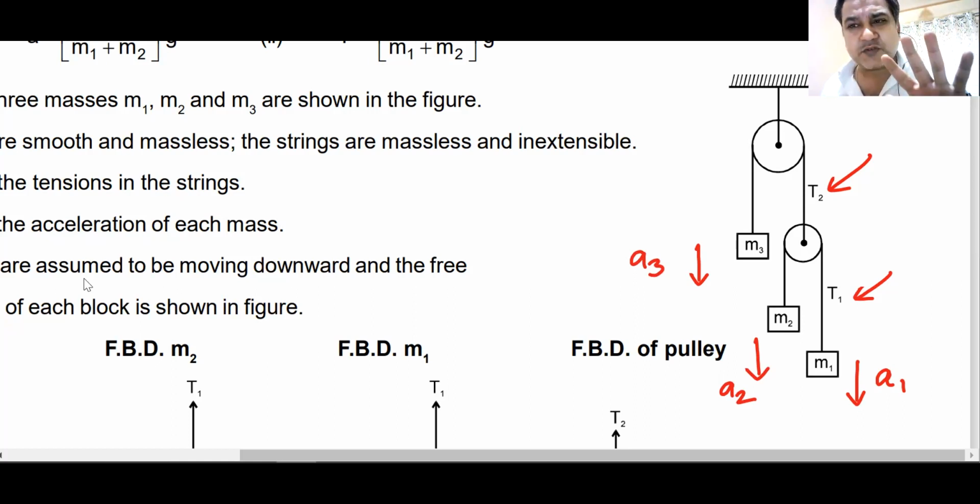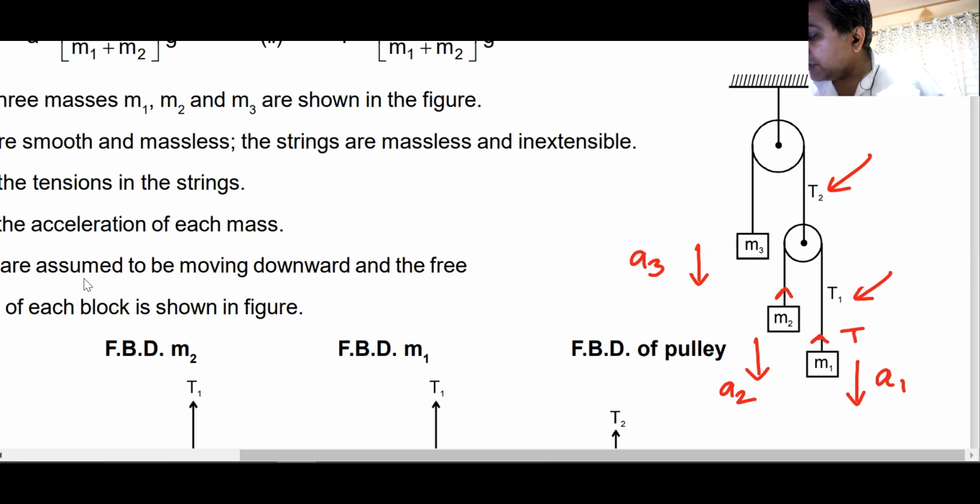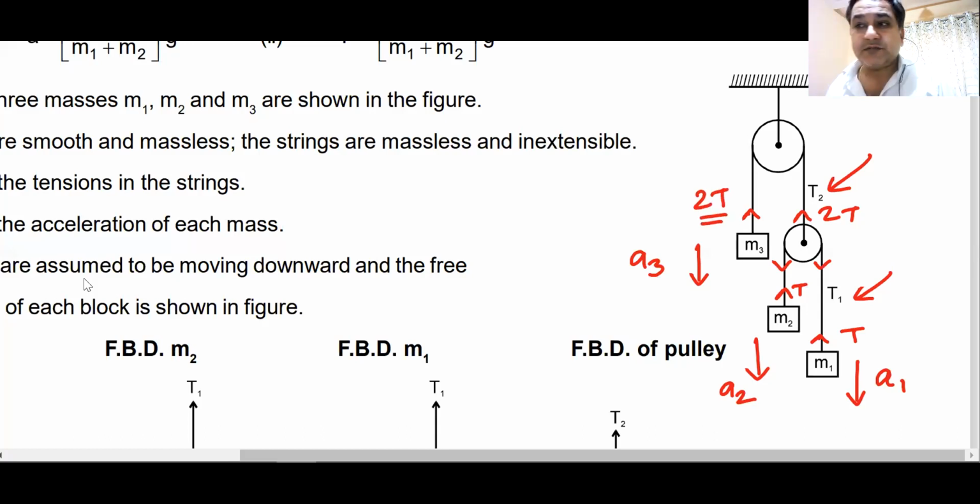Yes, you can do the question this way. Now, this tension is T, so I write T here. The entire string has tension T, upwards. If this is T, this will be 2T. T plus T will be 2T. So the tension in this string will be 2T.